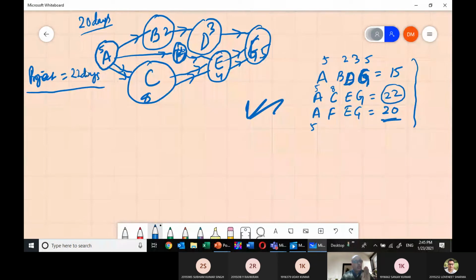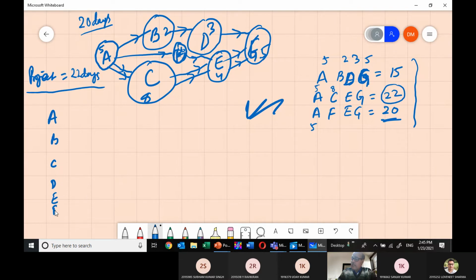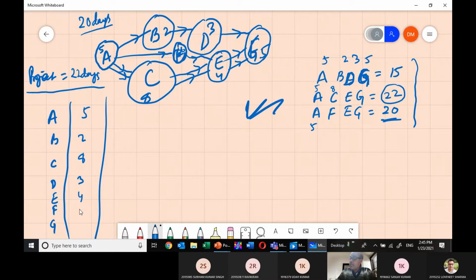This is clear to everyone? Yes or no? Yes, sir. Now what is there? The next step, you have to find out how much cost is coming. A, B, C, D, E, F, and G. These many activities you have, and their time is also given. Suppose A is taking 5 days, B is taking 2 days, C is taking 8 days, D is taking 3 days, E is taking 4 days, F is taking how many days?